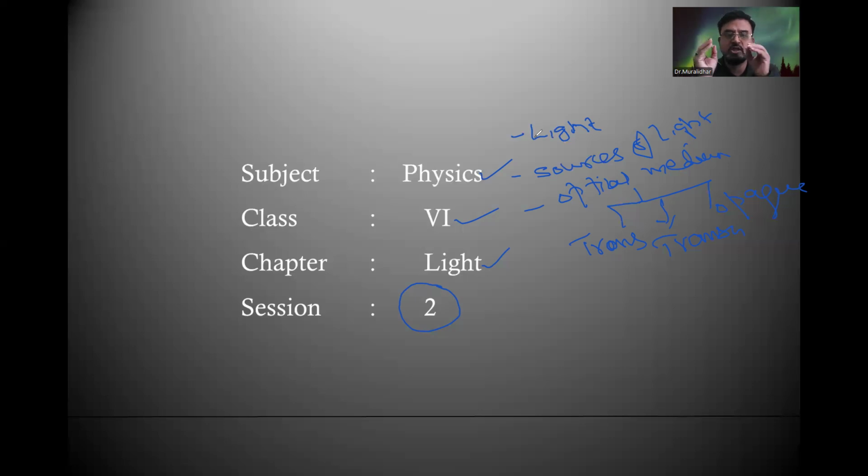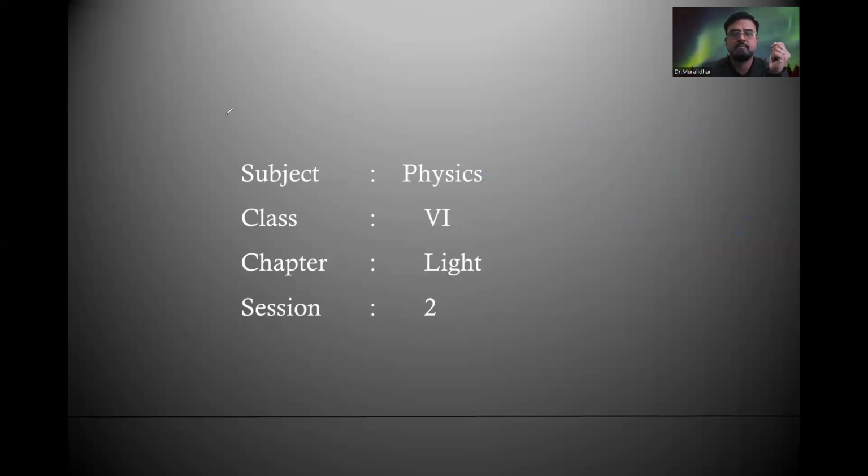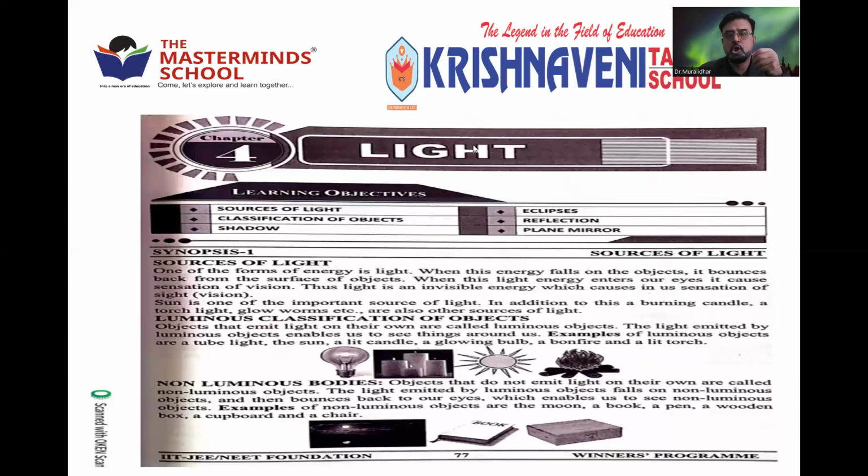Based on how far they allow the light to pass through them, all the materials are classified into three categories: transparent, translucent, and opaque. Clear?